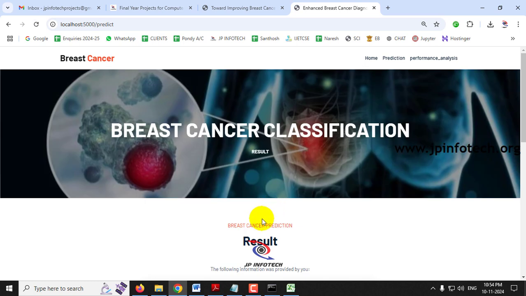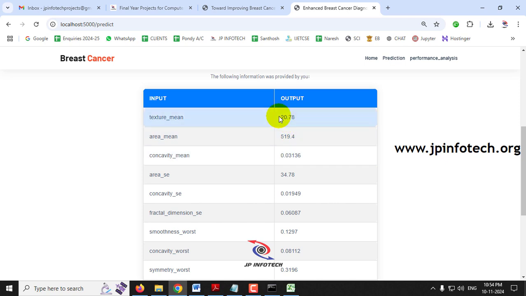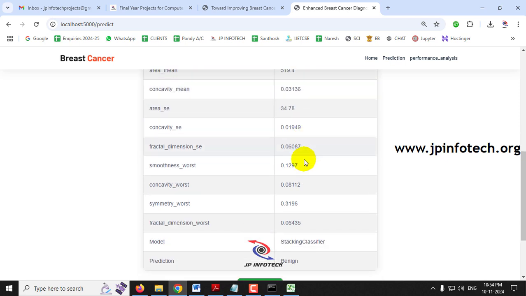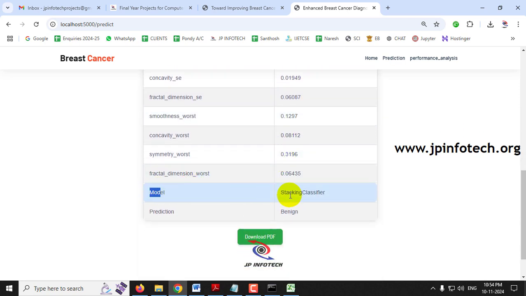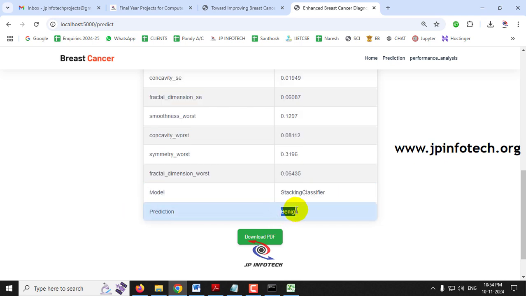Now you can see the result page. In the result page, you can see all the details that we have entered, shown in the input and the output parts. Finally you can see the model that we selected is the stacking classifier, and the predicted result is classified as benign. Benign means it is non-cancerous.